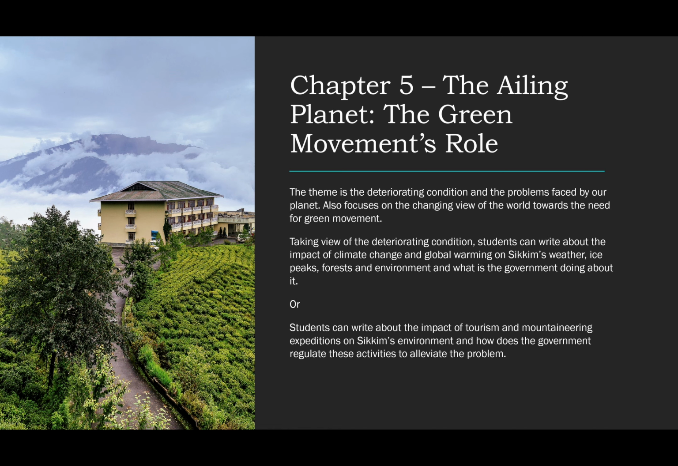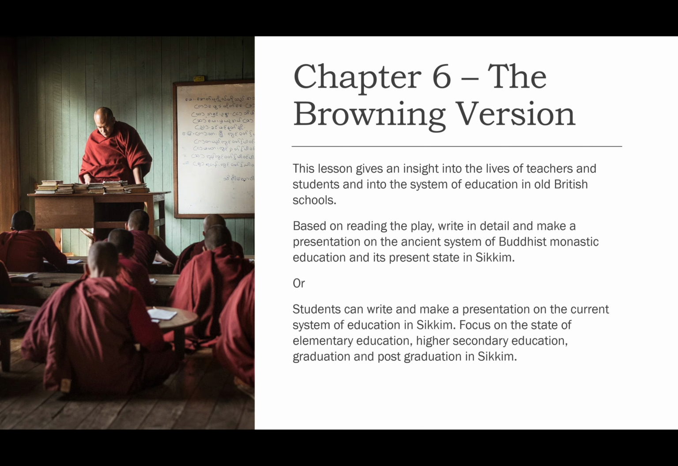Chapter 6, The Browning Version. This lesson gives an insight into the lives of teachers and students and into the system of education in old British schools. Based on reading the play, write in detail and make a presentation on the ancient system of Buddhist monastic education and its present state in Sikkim.